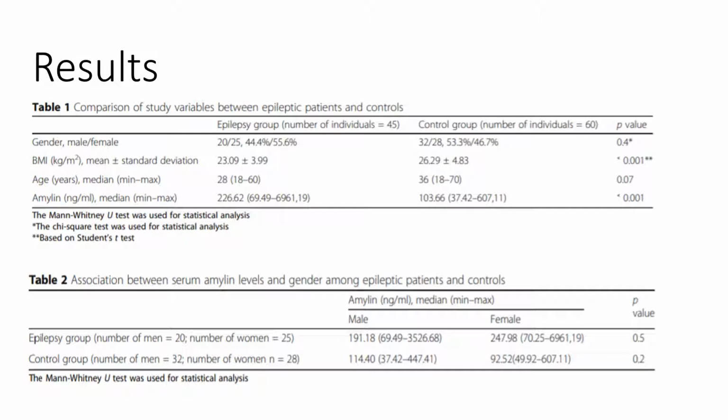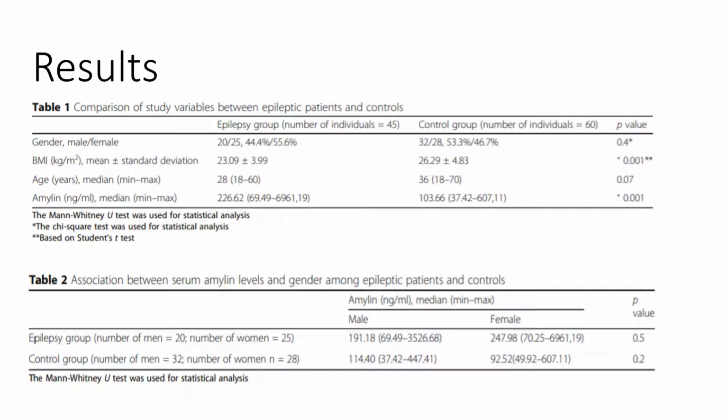From Table 1, which displays a comparison of study variables between the epileptic patients and control patients, there was no significant difference between study groups for gender, with a p-value more than 0.001. The BMI is statistically significant, with a p-value less than 0.001, and shows that there is a statistically higher BMI in the control subjects compared to the epileptic patients. The age comparison is not statistically significant, with a p-value more than 0.001. The amylin levels, however, were statistically significant with a p-value less than 0.001.